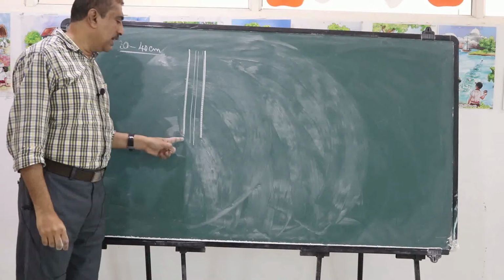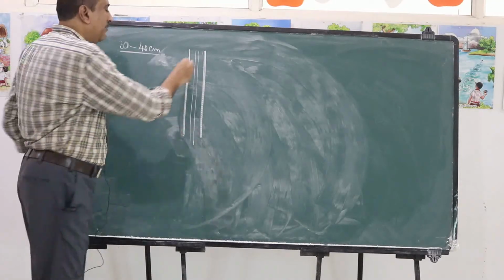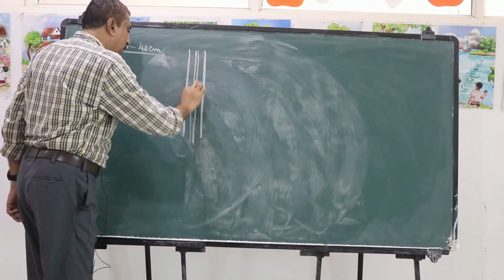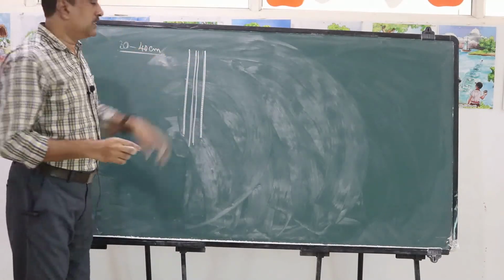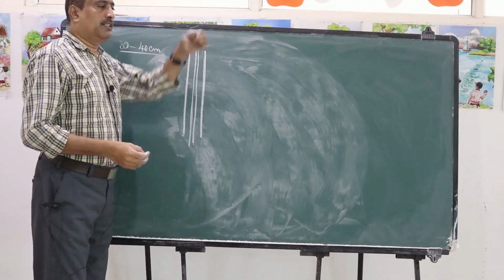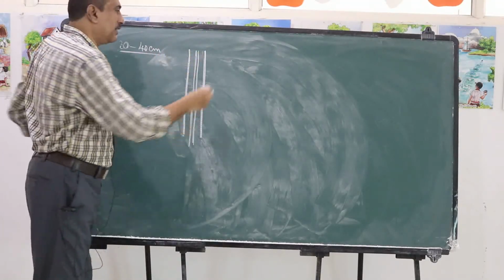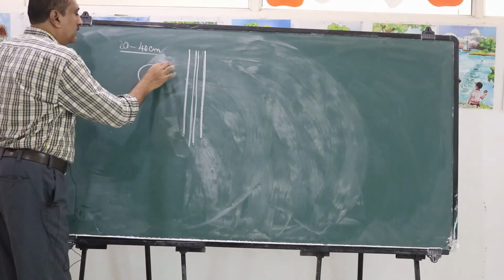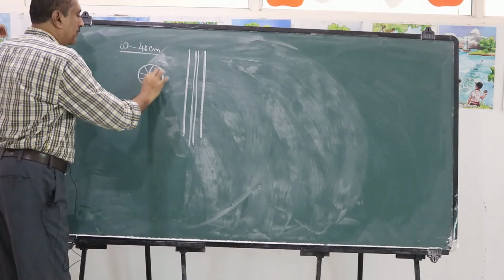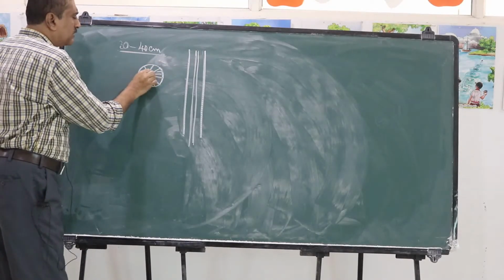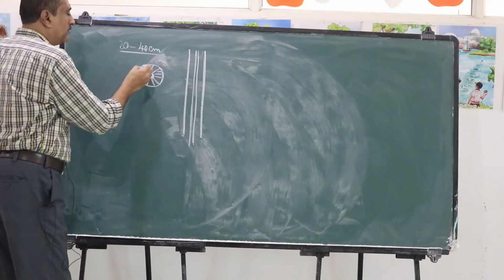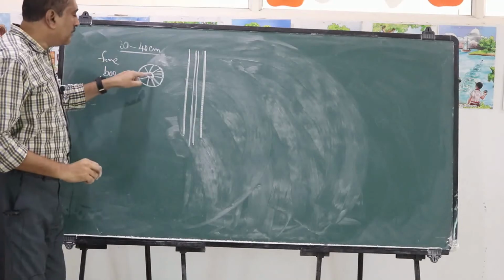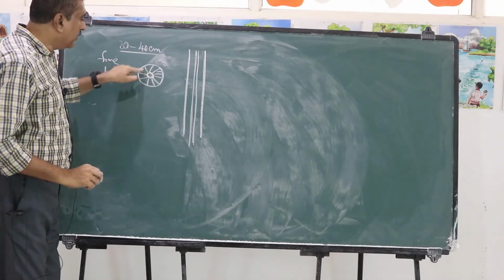It is a long glass tube having thick walls and a fine bore at the center. If you view the cross-section, it appears like this: this is the thick wall with a small hole inside it, called the fine bore.